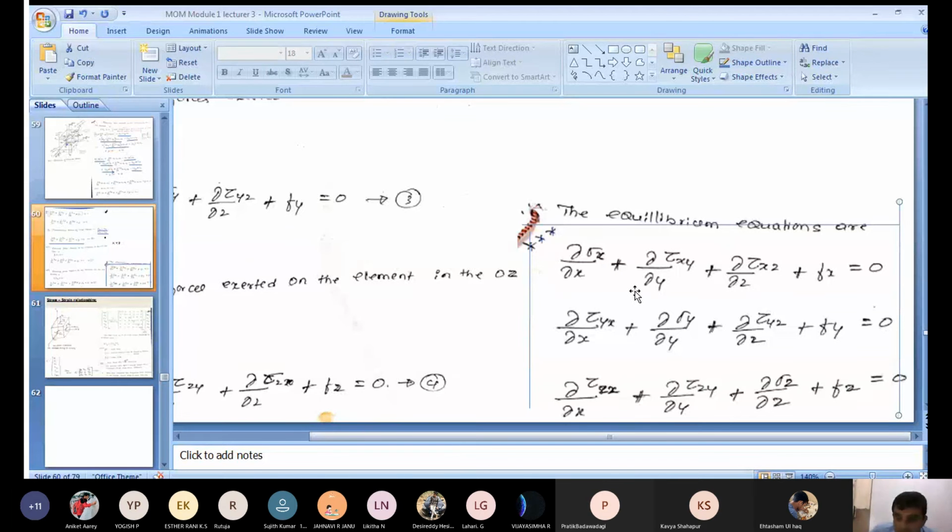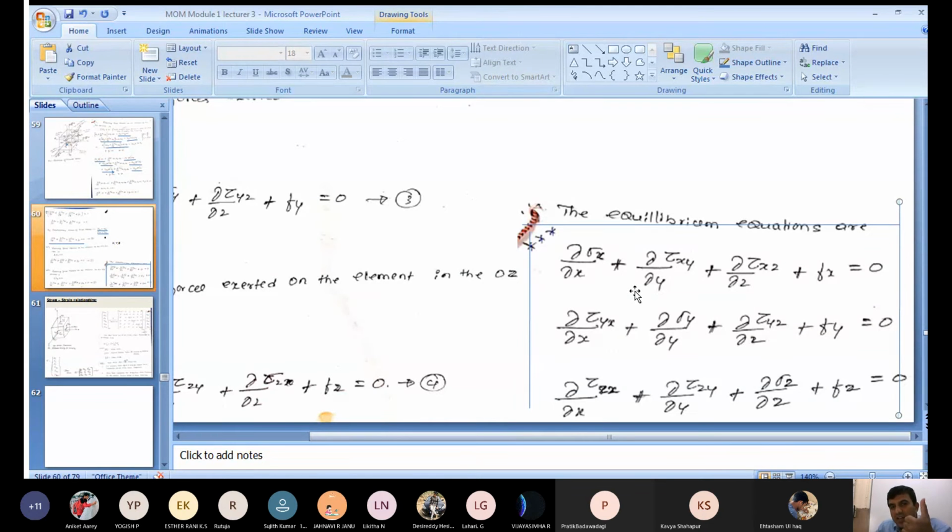You can refer to the previous year question paper. They may ask for 10 marks. Derive the stress equilibrium equation for an element. I think if you refer to the previous year question paper, you will come to know this. Now, how do you derive this equation?